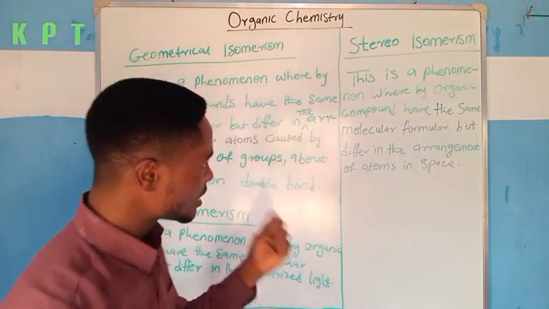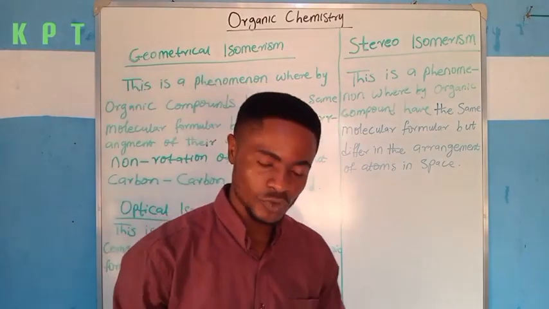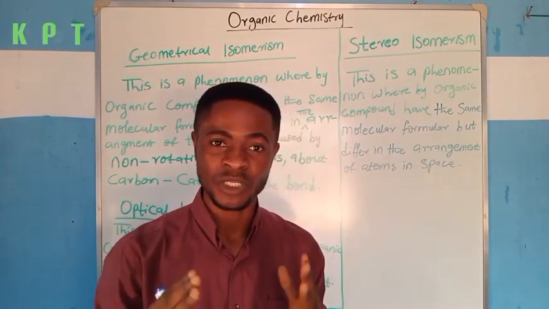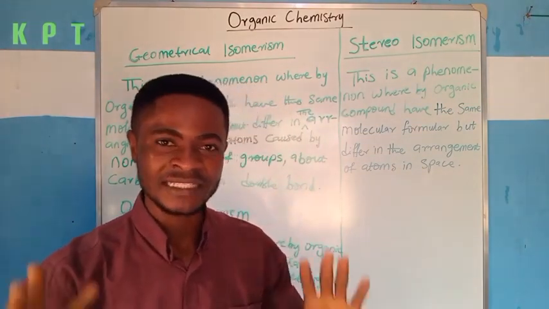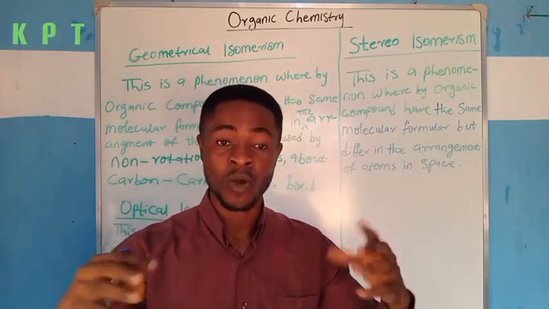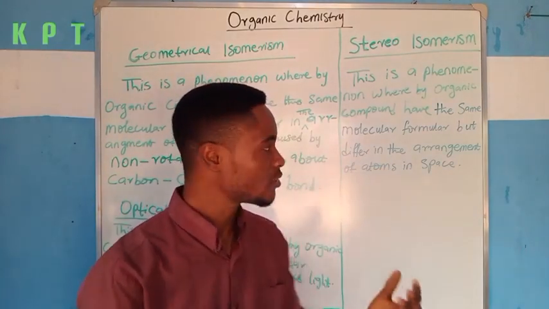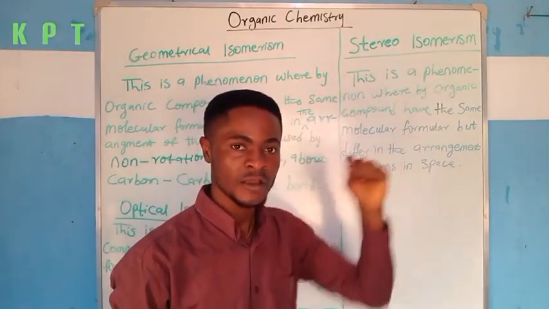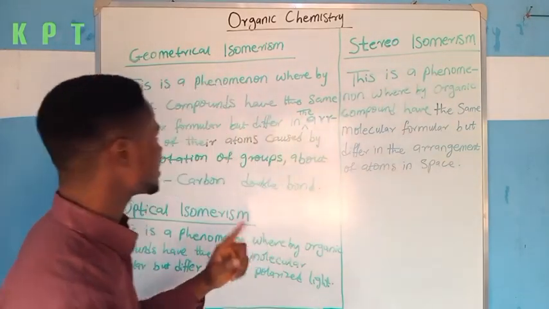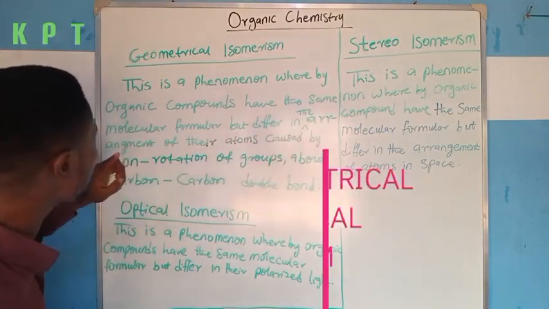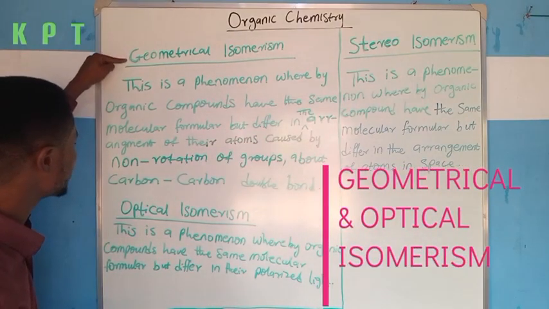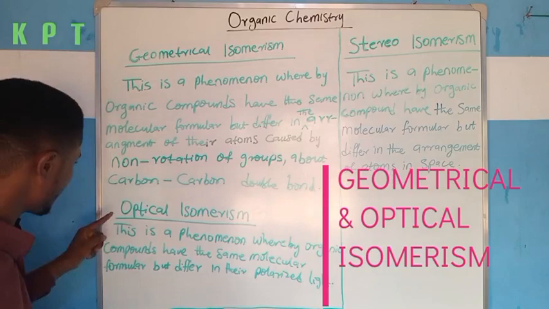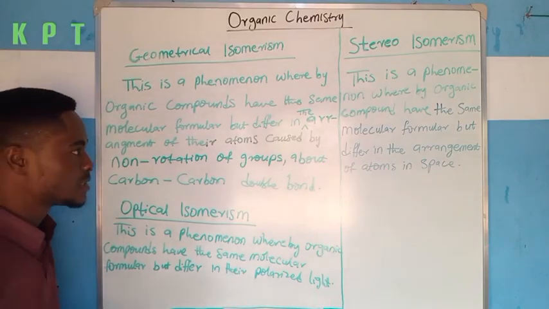This is very, very important to understand. Whenever two or more organic compounds have the same molecular formula but differ in the arrangement of their atom or atoms in space, that kind of isomerism is classified as stereoisomerism. Very, very important. And I want you to also understand that stereoisomerism is of two types, which are geometrical isomerism and optical isomerism.